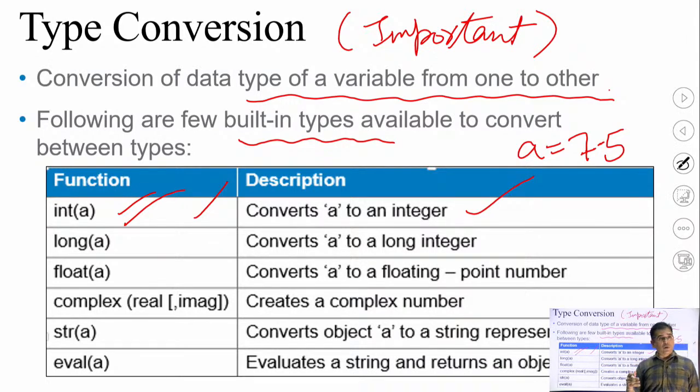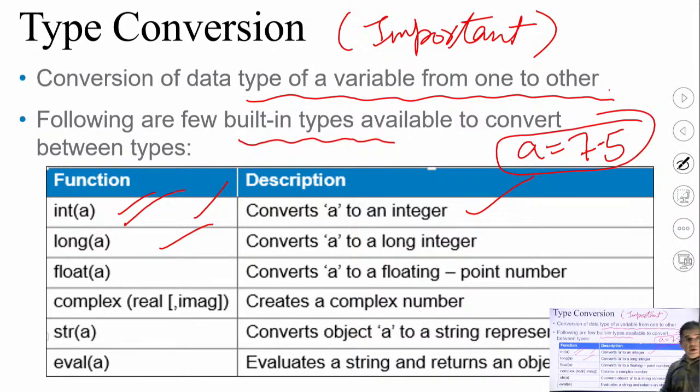Say I want to convert it into a long integer, meaning the size should be long and it can store a large number. Then I simply use the long built-in type, and within the brackets the name of the variable which I want to convert. If I want to convert it into floating point, as it is already floating point, it will remain the same, but by default 3 decimal values will come after the decimal.